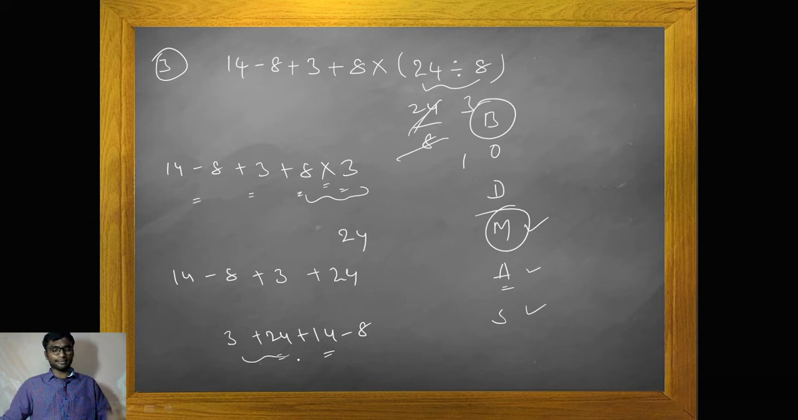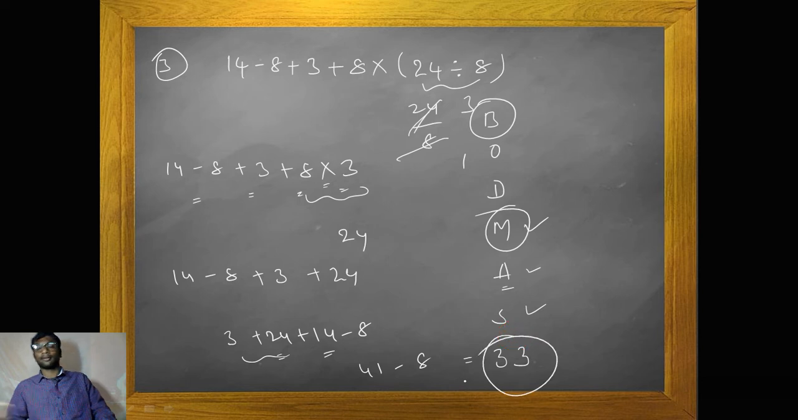Yeah, that's it. 41 minus 8. So what is the value? It will be around 33. Such an easy question. Is there anything tough? Students, tell me. So you need to go with the logic, right?